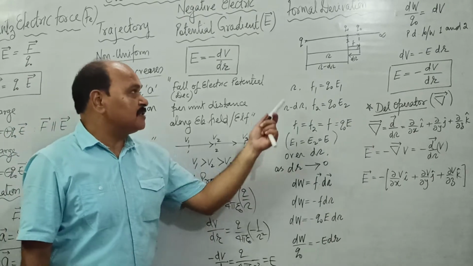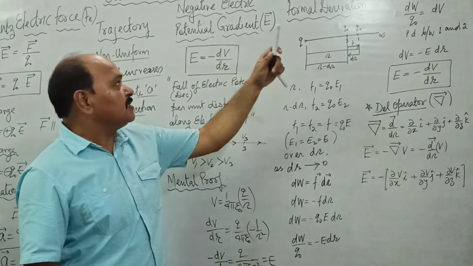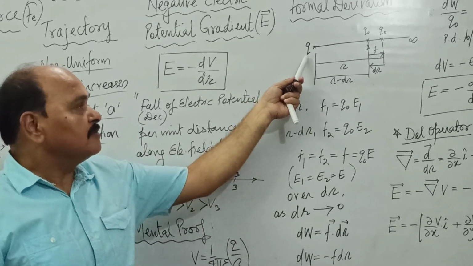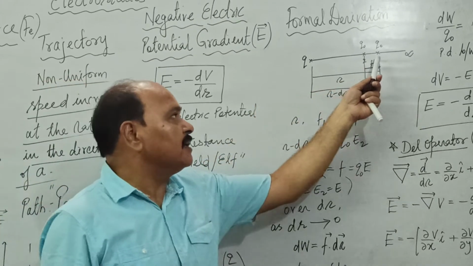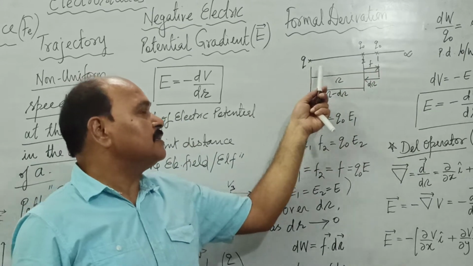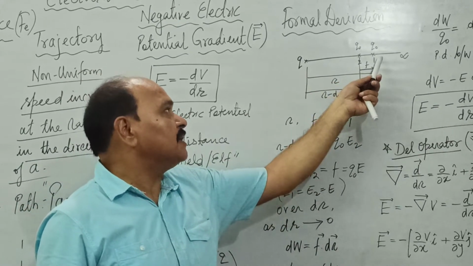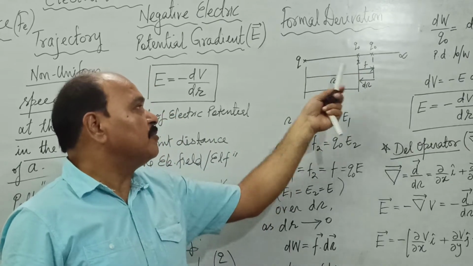Well, what is the assumption in this formal derivation? We have a point charge Q and another point charge Q naught approaching this point charge from infinity. So this is Q naught charge approaching this point charge Q from infinity.